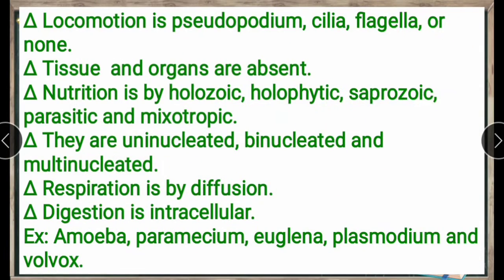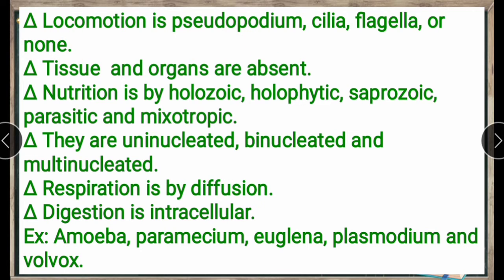Next, locomotion is by pseudopodia, cilia, flagella or none. See here, the locomotory organ in this kingdom is pseudopodia. Pseudopodia are nothing but false feet. We see them in the amoeba. They are helpful for feeding and movement. Next, cilia: we see cilia in the paramecium and flagella in the euglena. These are present, otherwise absent.